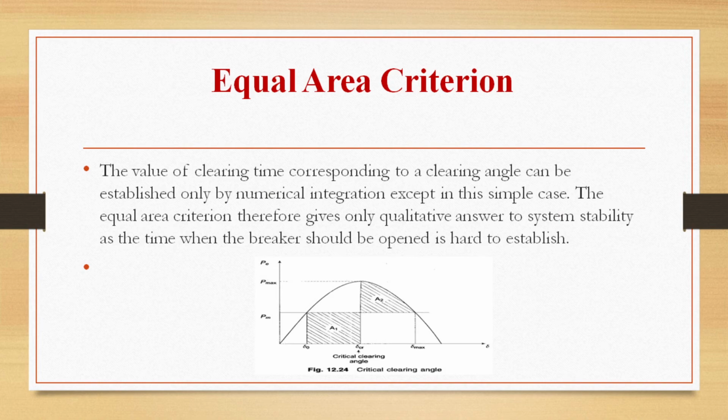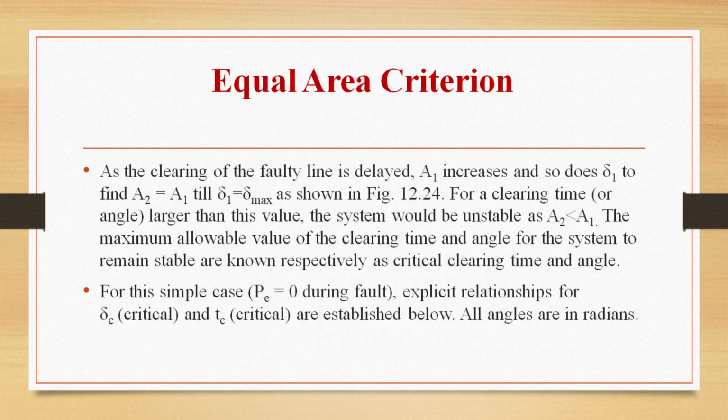So for a clearing time or angle larger than this value, the system will be unstable, that is A2 is less than A1. The maximum allowable value of the clearing time and angle for the system to remain stable is known as critical clearing time and critical clearing angle. See, very important. It can be asked for 2 marks in the examination.